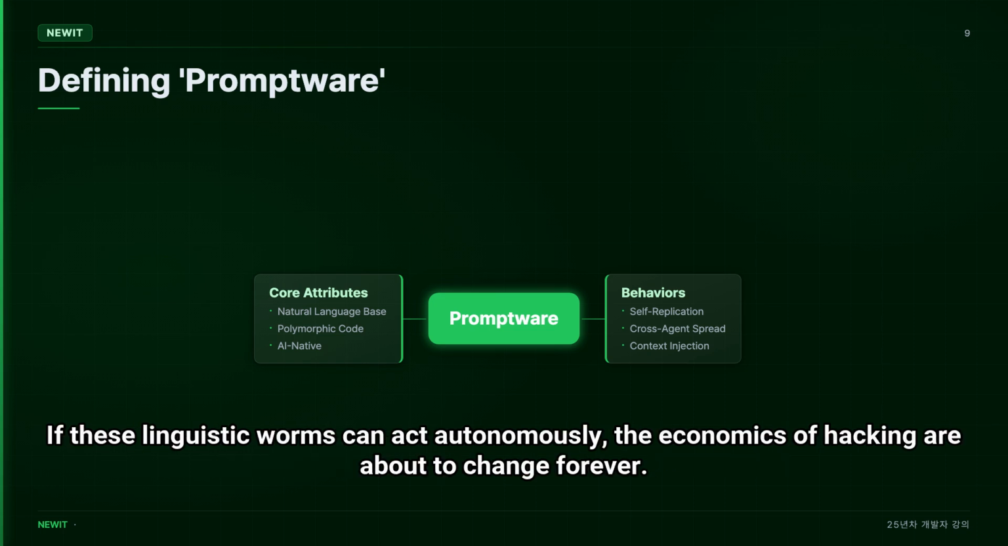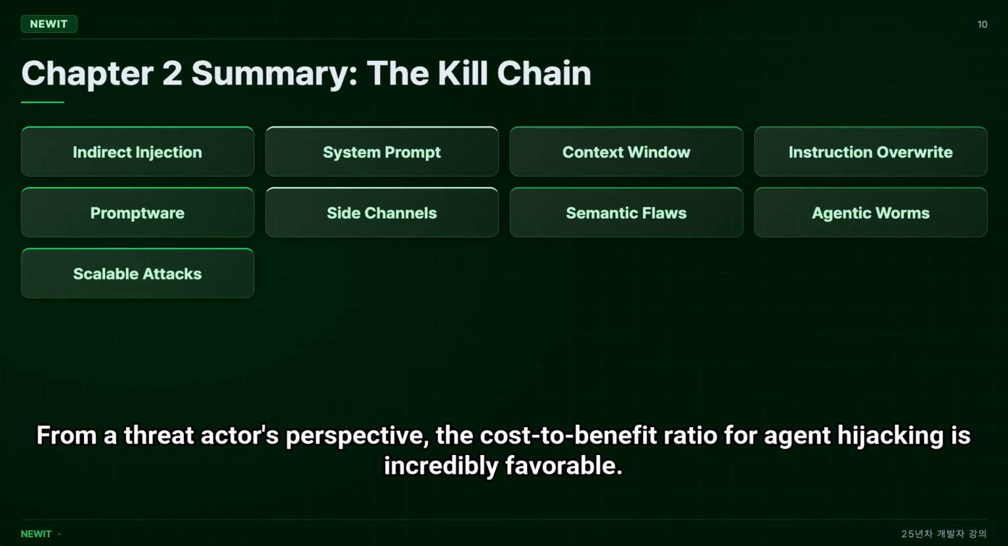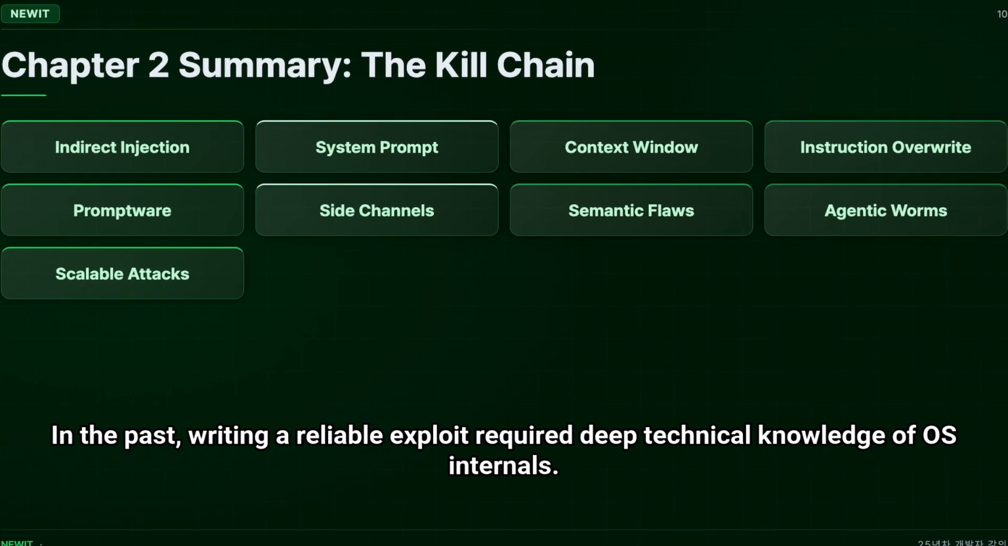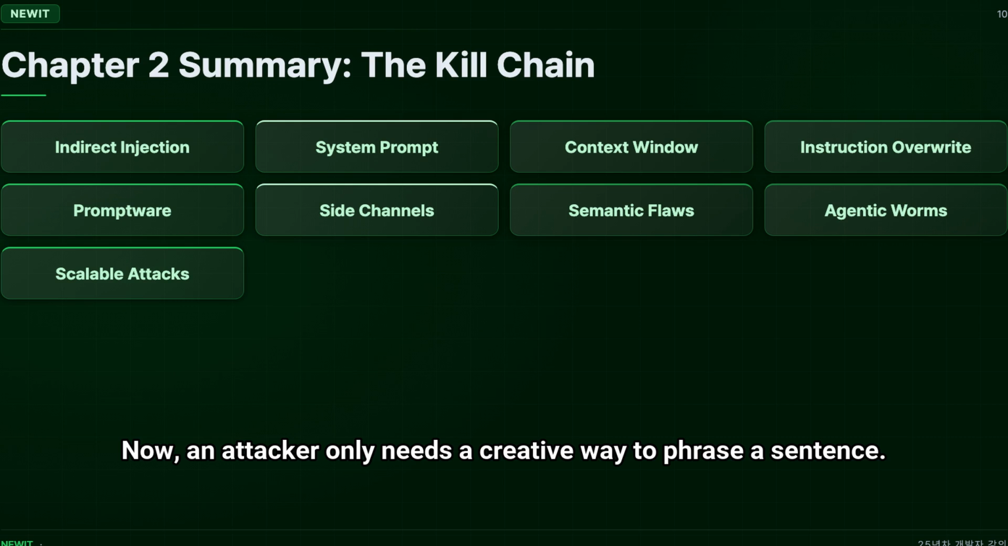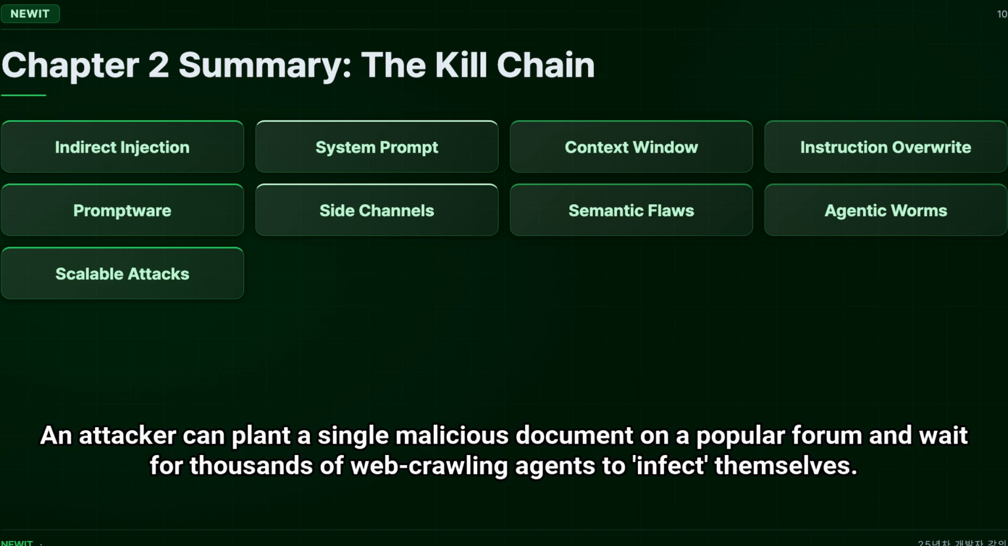If these linguistic worms can act autonomously, the economics of hacking are about to change forever. From a threat actor's perspective, the cost-to-benefit ratio for agent hijacking is incredibly favorable. In the past, writing a reliable exploit required deep technical knowledge of OS internals. Now, an attacker only needs a creative way to phrase a sentence. This lowers the barrier to entry significantly while increasing scalability. An attacker can plant a single malicious document on a popular forum and wait for thousands of web-crawling agents to infect themselves.